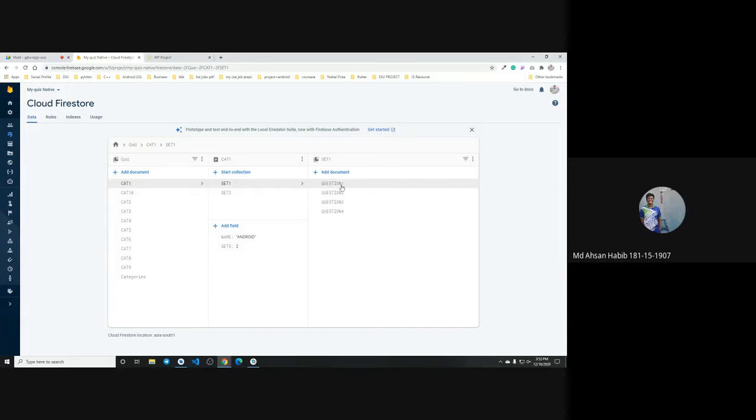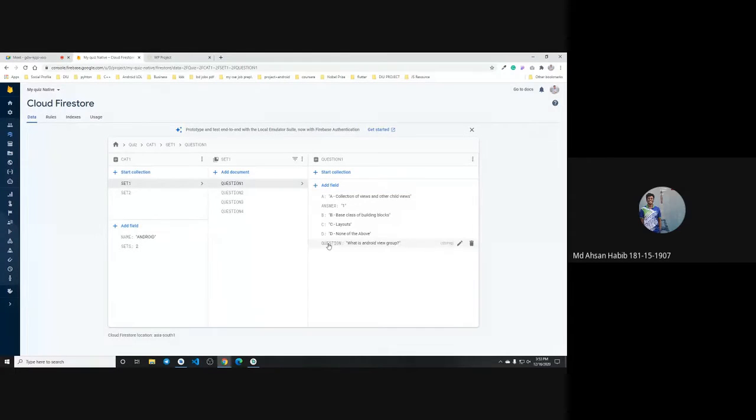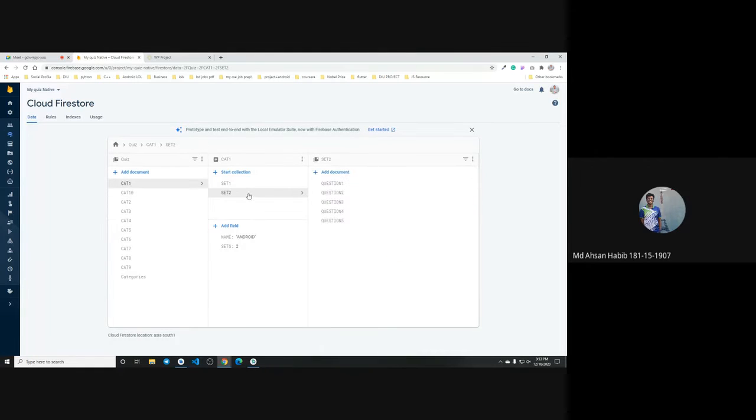In set 1, I have given 4 questions as documents: question 1, question 2, question 3, and question 4. And in every question I have added some fields, like the main question, which is string type: What is Android view group? And the MCQ choices were A, B, C, D. Here is the answer. And at last, I gave a field named answer as a string, which is the correct answer. This one is for the correct answer. Okay. This is how I have implemented question 2, question 3, question 4, and also set 2.